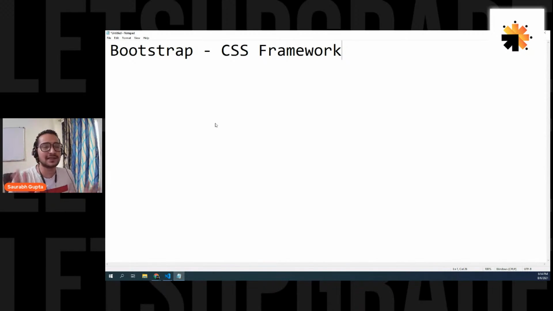So think of it like this. First of all, let's try to understand what a framework is. Let's skip CSS for now. Let's understand what a framework is, so that in future, if you hear this word framework, you should be easily able to understand it. A framework is nothing but a basic setup of files, folders, and code that helps you to create your project.